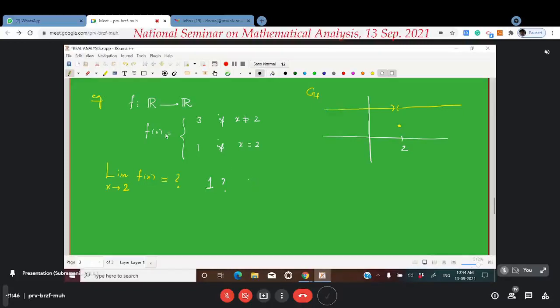No, the function is given by this particular formula. f of x is 3 whenever x is different from 2, and 1 when x is equal to 2. Any other answer? Yes, one student said the answer is 1. Any other answer? 3, sir. 3. Any other answer?